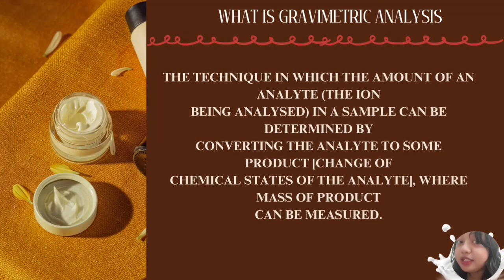What is gravimetric analysis? It is the technique in which the amount of an analyte, which is the ion being analyzed in a sample, can be determined by converting the analyte to some product with a change of chemical state of the analyte, where the mass of the product can be measured.